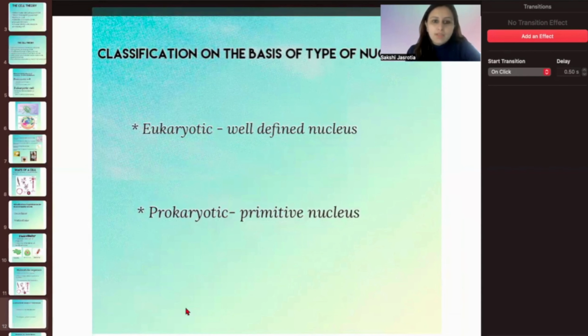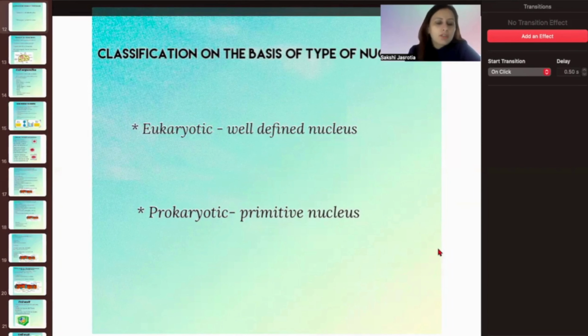Now, classification on the basis of the nucleus. We have spoken about it. We will talk about it later in our classes. Now, the classification, we have spoken about the shape, the size, if the single cell is present or multiple cells are present. We have done that. Now we come to the type of nucleus. What kind of nucleus is present in the cell?